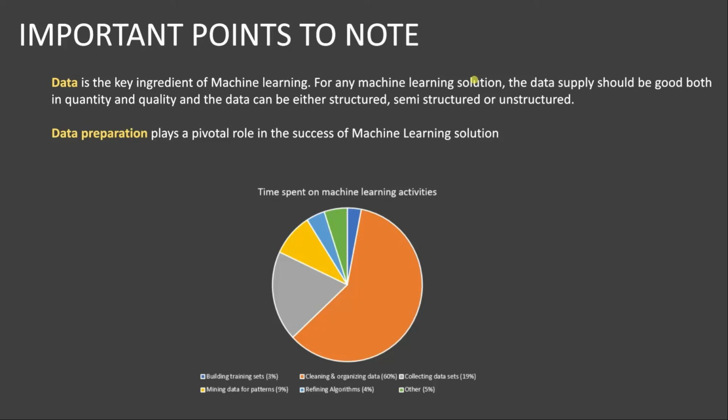So what is the takeaway for us? Data preparation, which means cleaning and organizing data, is the key and pivotal activity in a machine learning solution.